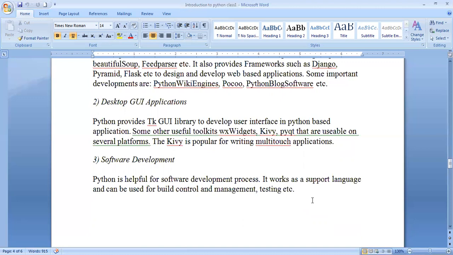Take one example. Suppose you go to a software company, the manager will give you certain instructions. The manager will give certain requirements, and you need to understand the requirements, analyze the requirements, and implement the code. After that, you need to test it, and finally you need to deliver the product.